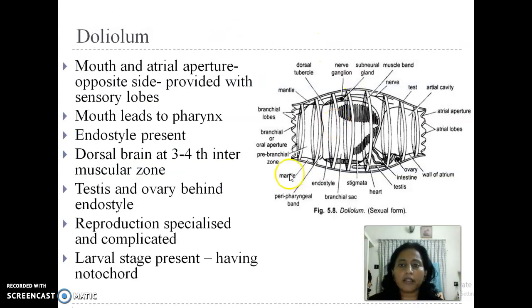The mouth and atrial apertures are on opposite sides. They are provided with sensory lobes too. Mouth leads into the pharynx, then the endostyle is present, and behind this endostyle the gonads are present. Then the dorsal brain is present. The nerve ganglion can be seen. Then the larva is present, having a notochord. Reproduction is somewhat complicated, with a larval stage having a notochord, which is advanced, and the adult forms. So that's about this class Thaliaceae.